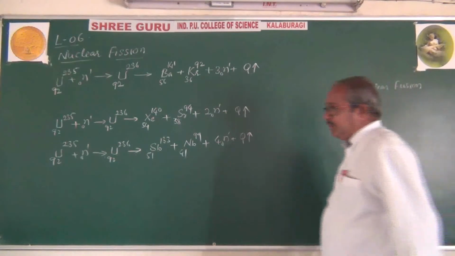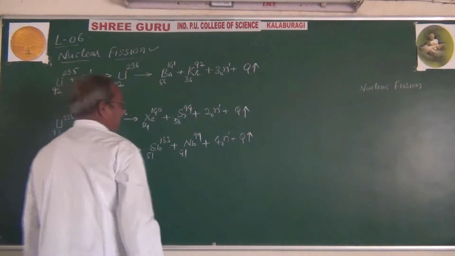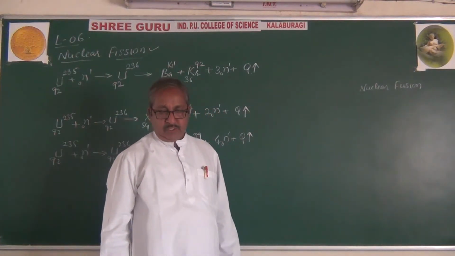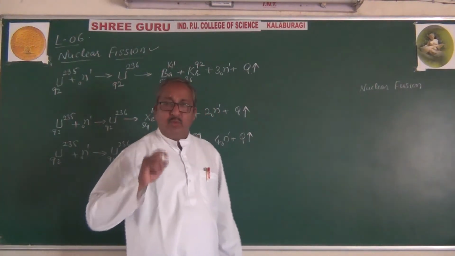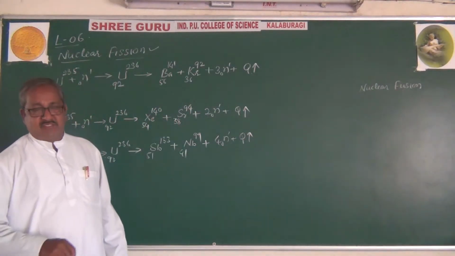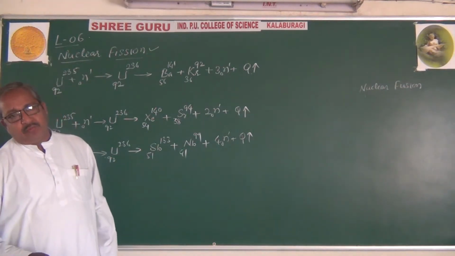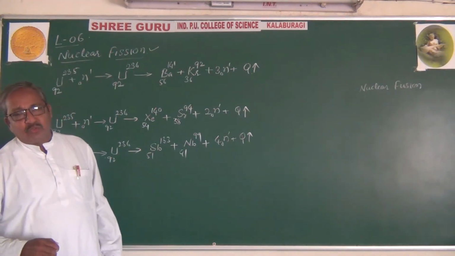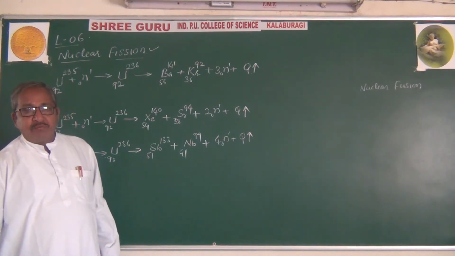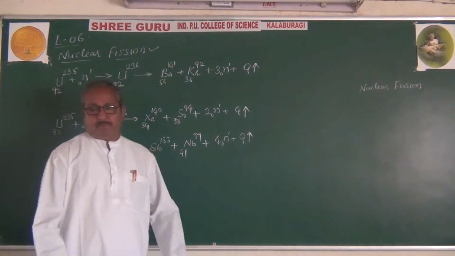In nuclear fission, a heavy nucleus splits up into two light nuclei of comparable masses with the emission of 2 to 3 or 4 neutrons, and an enormous amount of energy is released.